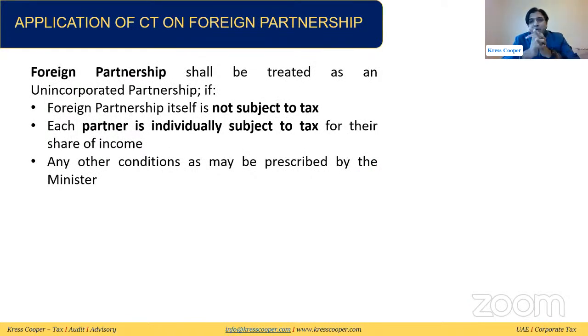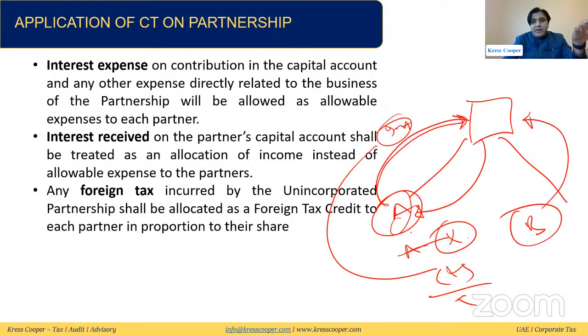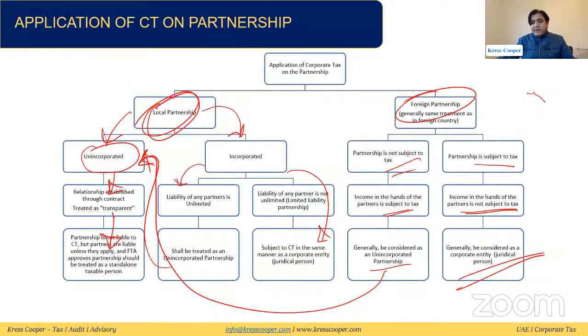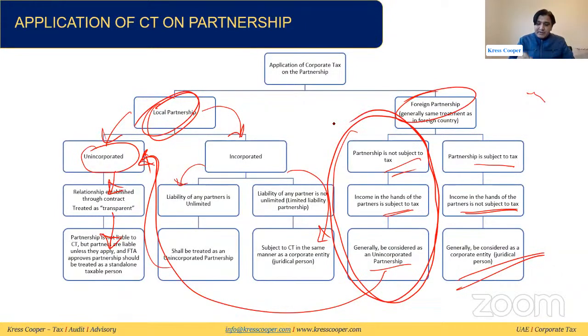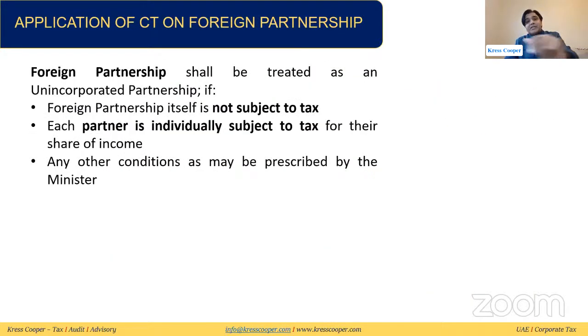This is what we have discussed about the foreign partnership. A foreign partnership should be treated as unincorporated only if the partnership itself is not subject to tax, and each partner is individually subject to tax for their share of income. We have already discussed this in this leg of the diagram. We said the partnership is not subject to tax, and income in the hands of the partner is subject to tax. It will be treated like an unincorporated partnership. The same thing has been given in the law as well.